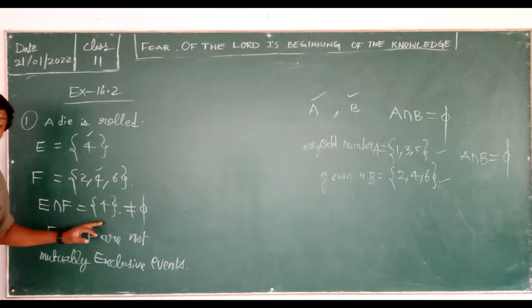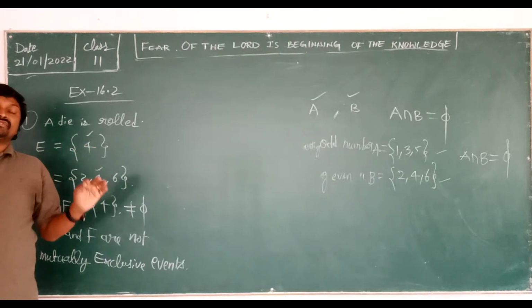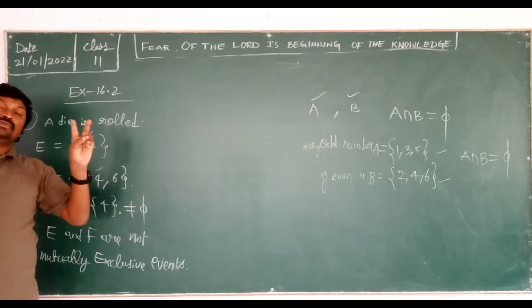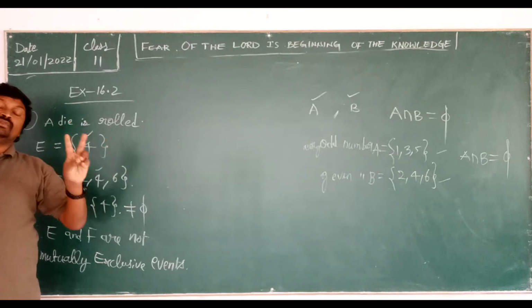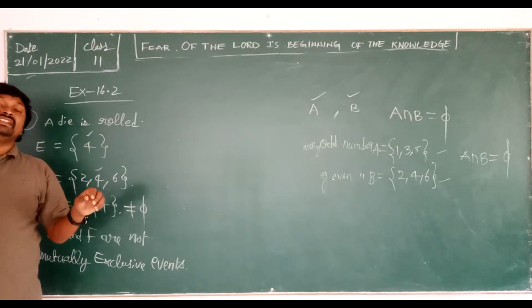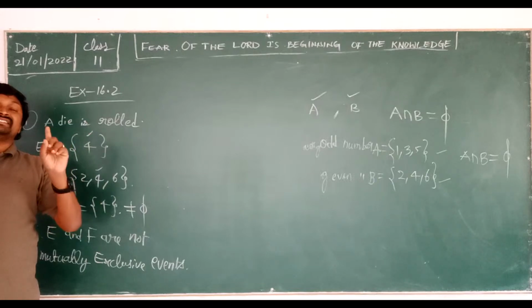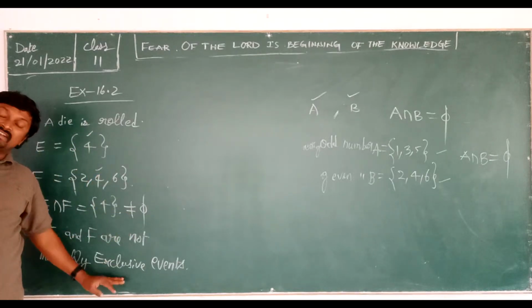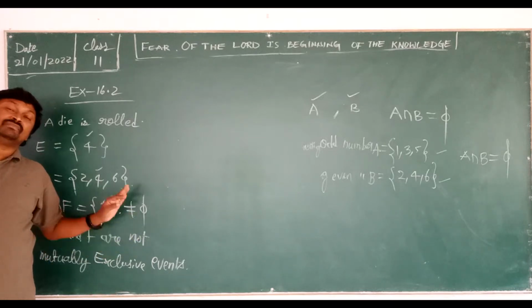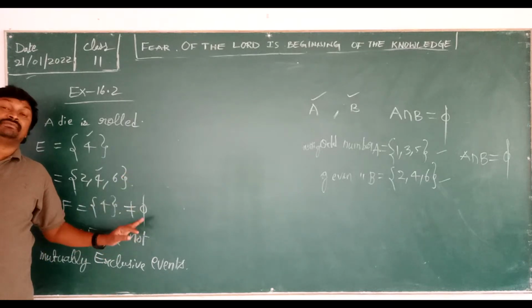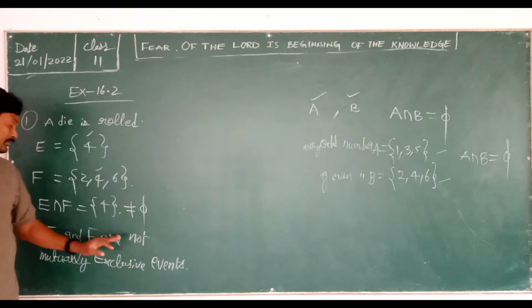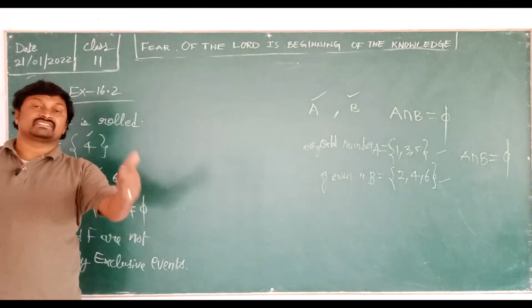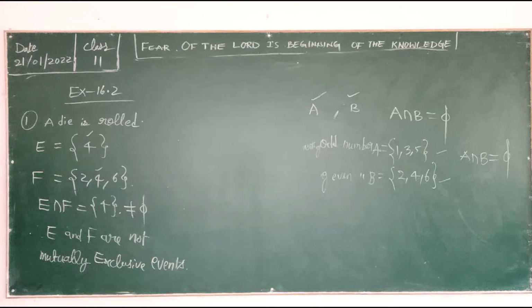Once again, listen carefully. What is meant by mutually exclusive: if two events are given, the intersection of the two events should be a null set. If it is a null set, then we can say that they are mutually exclusive. Otherwise, they are not mutually exclusive. Okay, I hope you all understood this first question. If you understood, just type a symbol so that I can know. So let's move on to the next one now.